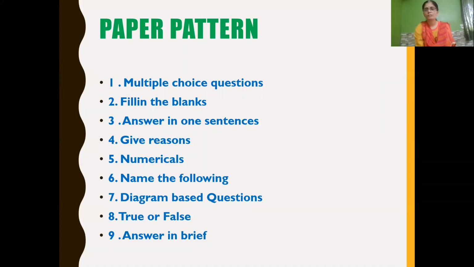Diagram based questions: if in your textbook a diagram with labeling is there, labeling will be asked. If it is not given, it will not be asked, but a diagram will be given and related questions will be asked. You have to choose the correct answer for that given diagram. Then true or false will be there. Then answer in brief will also be there.